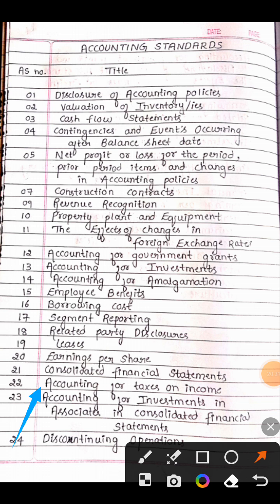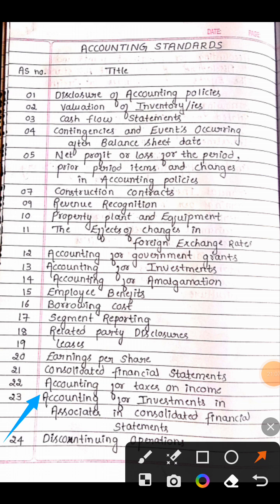So next, AS 23. AS 23 is accounting for investment. What is AS 13? Accounting for investment. So see, AS 13 and AS 23 have somewhat similar names. It's not the same accounting treatment. AS 13 means accounting for investment. AS 23 is accounting for investment, but it is further continued